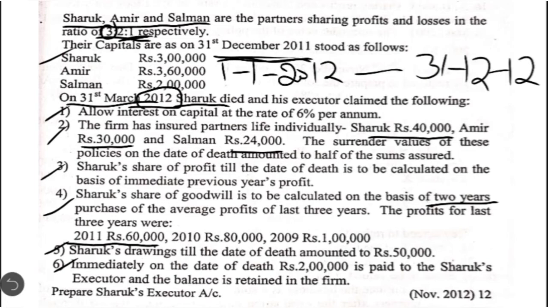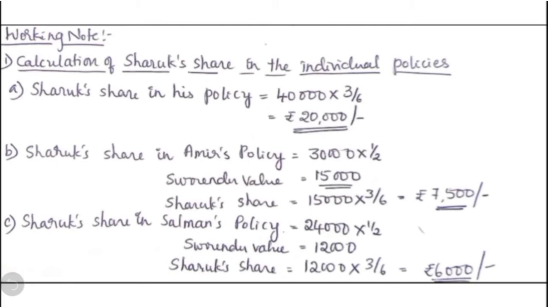Okay. Now let's see the working notes one by one. Coming to the first one, to calculate the deceased partner Shahrukh's share in the individual policies. As we said, here they have not given who has paid the premium. If nothing is given, it is implied that the premium on those insurance policies has been paid by the firm itself by debiting that amount to the profit and loss account. So when the firm has paid it, it becomes the property of the firm.